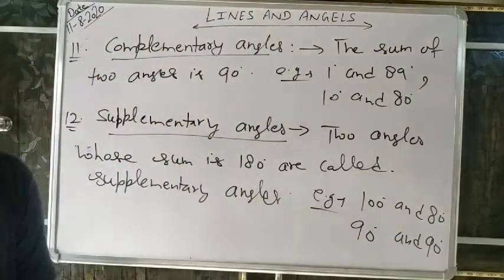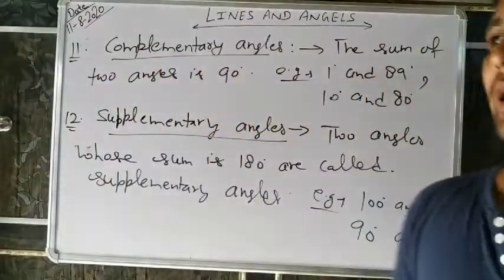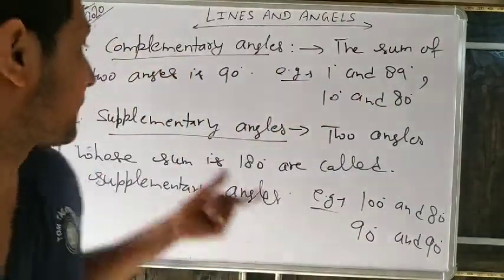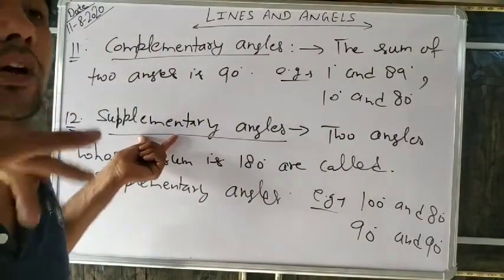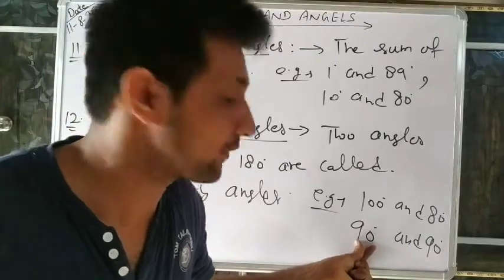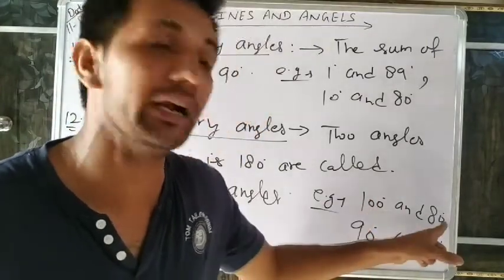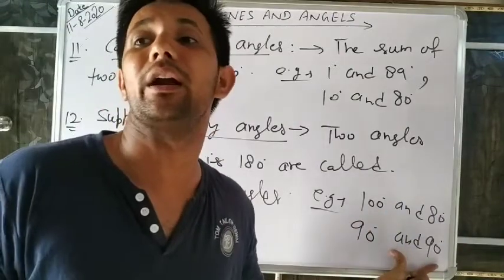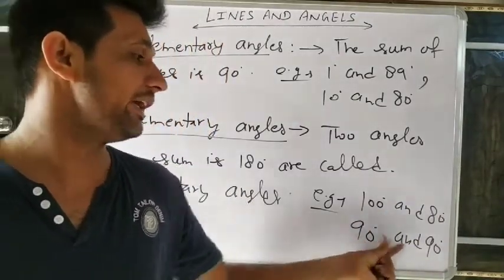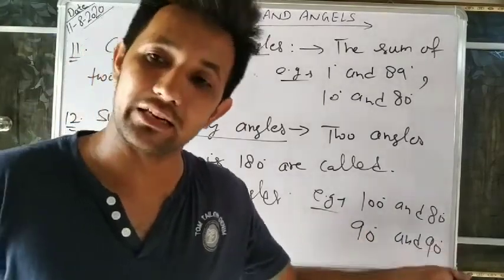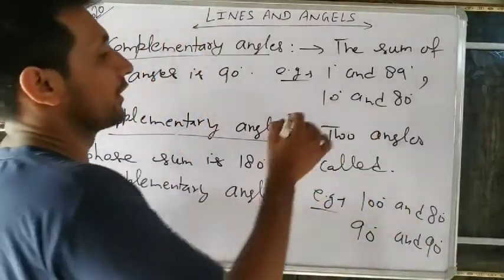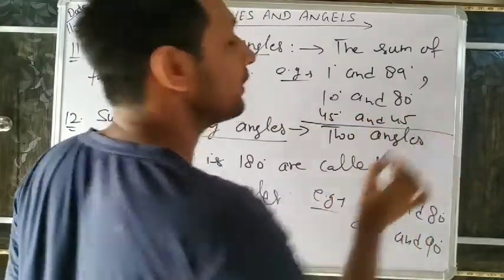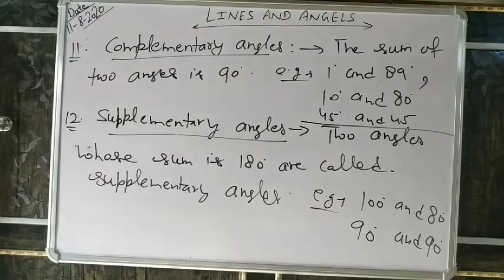The examiner may ask you to give an example of two angles whose supplementaries are equal to each other. Supplementary of 90 is 90. Supplementary of 100 is 80, supplementary of 80 is 100. Here 90 plus 90 is 180, so the supplementary angle of 90 is 90. Same way, give an example whose complementary angles are equal. Yes, 45 and 45.